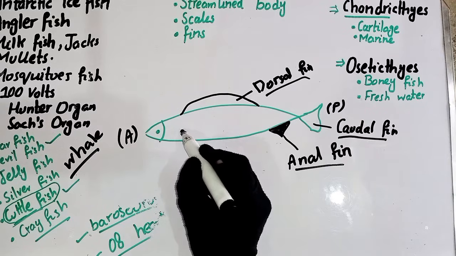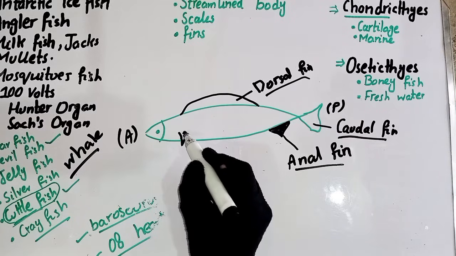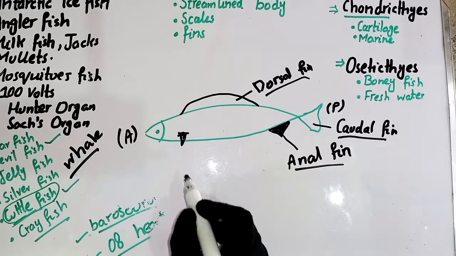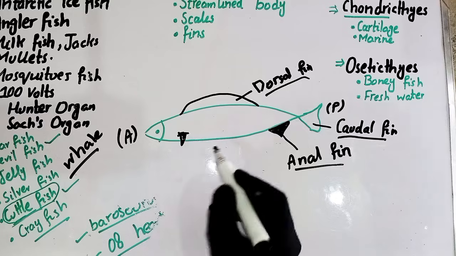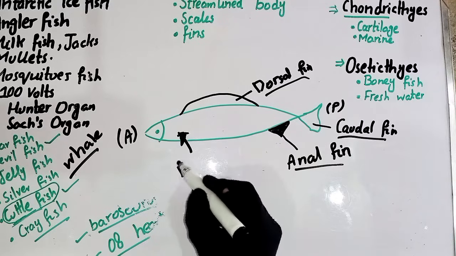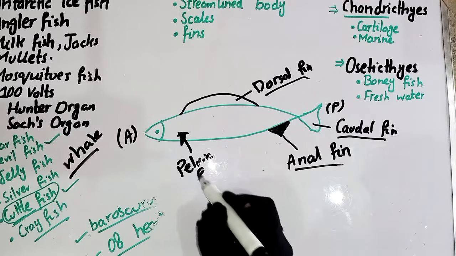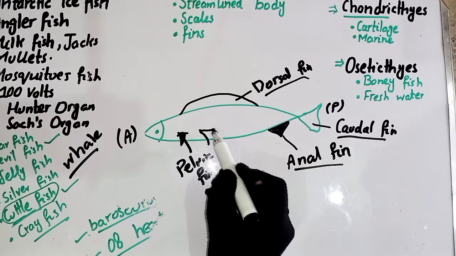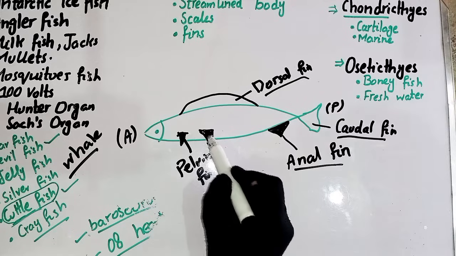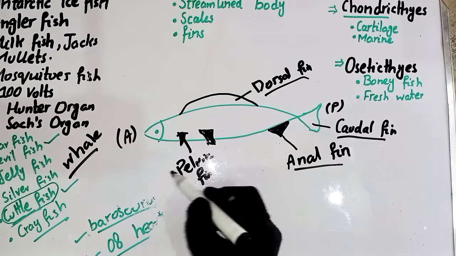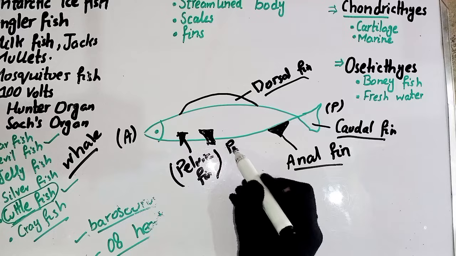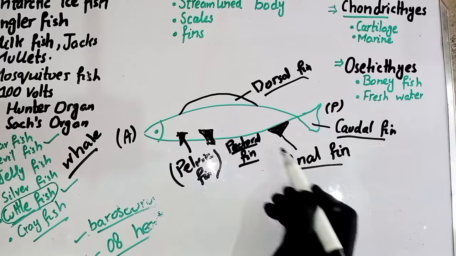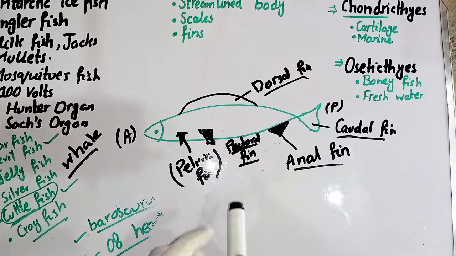A pair of fins is present at that region, on that side and on the other side of the fish also, and this one is known as the pelvic fin. A fin is also present in that region, and this is the pectoral fin. Okay, so the pelvic fin and the pectoral fin are the paired fins, but the three fins are the unpaired fins.